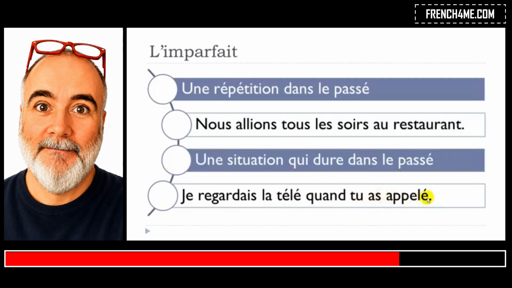When tu as appelé. So appeler is to call on the phone, for instance. In that case, you want to make the difference between something that happens and it's an action, so tu as appelé. And then here you use l'imparfait because it lasts longer. So, je regardais la télé quand tu as appelé.